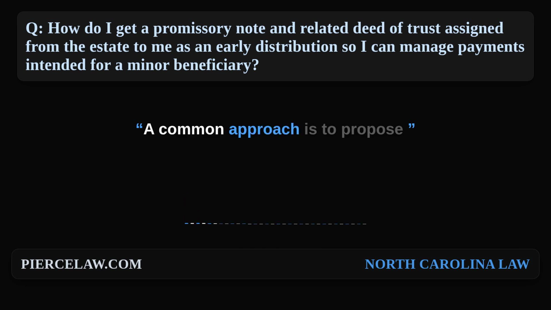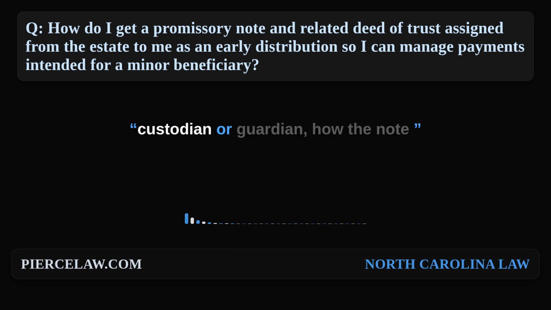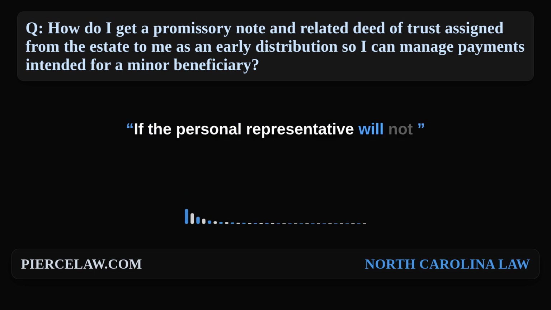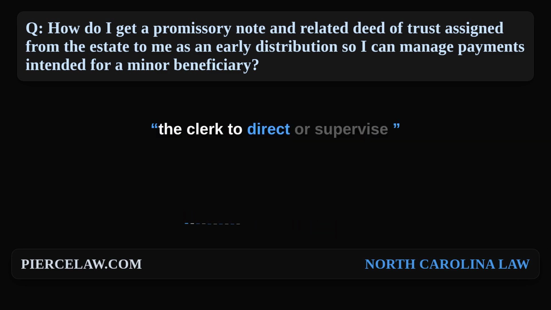A common approach is to propose a specific plan to the personal representative, including who will serve as custodian or guardian, how the note will be titled, and how the borrower will be told where to send payments. If the personal representative will not cooperate or is delaying, the next step is usually to file a request in the estate proceeding asking the clerk to direct or supervise the distribution and require the proper paperwork.